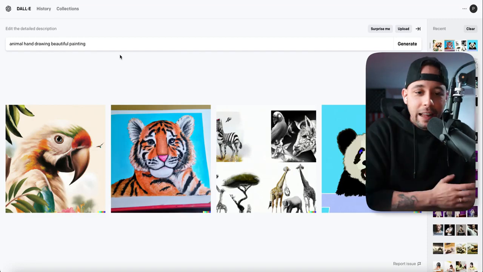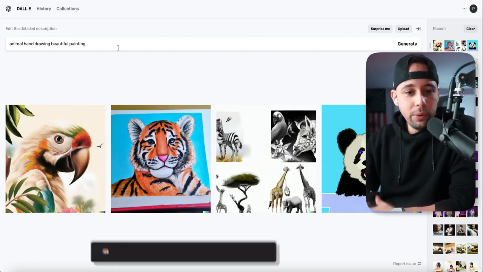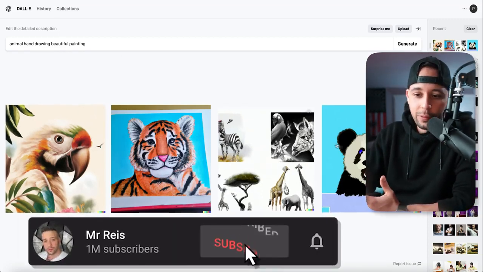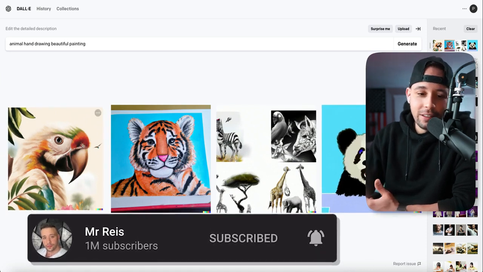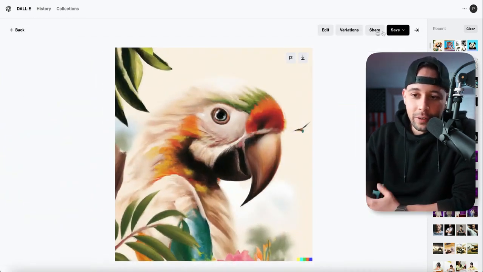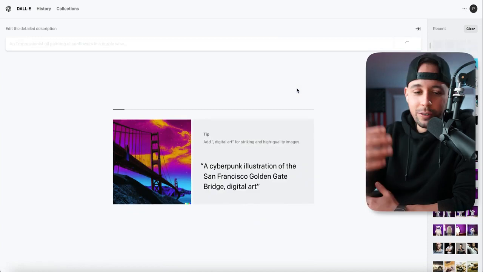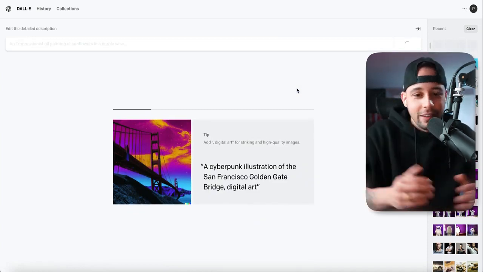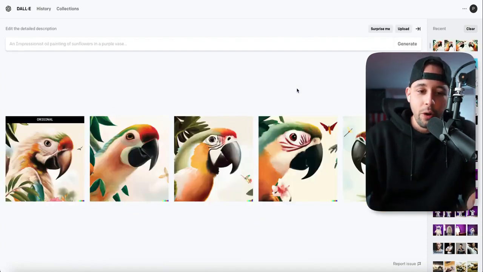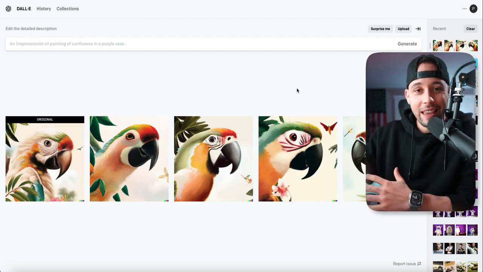So I went back to DALL-E and I typed in animal hand drawing beautiful painting, and it came up with these 4 images. You could easily sell this one on the left. I could just open this one and search for variation. It's going to draw 4 variations of this same image for me. And as you can see, now we have 4 different styles of the same image.